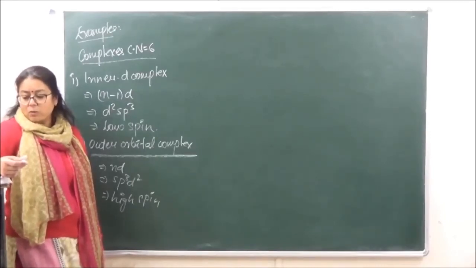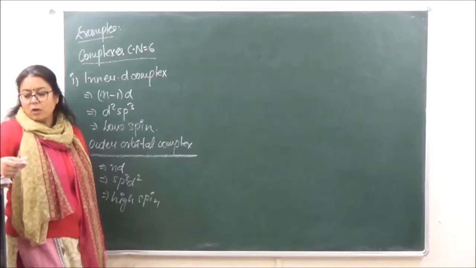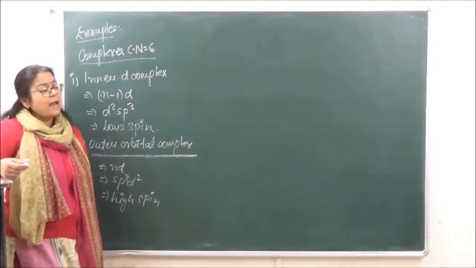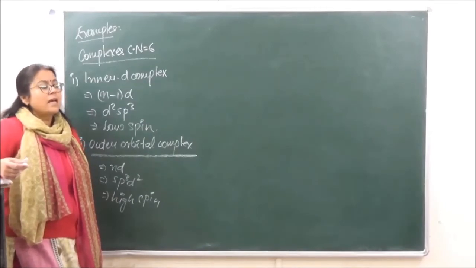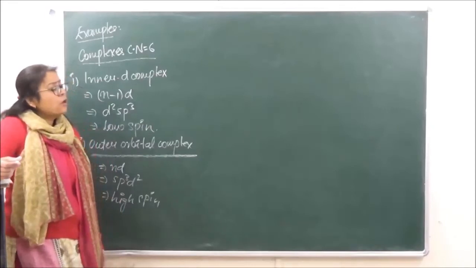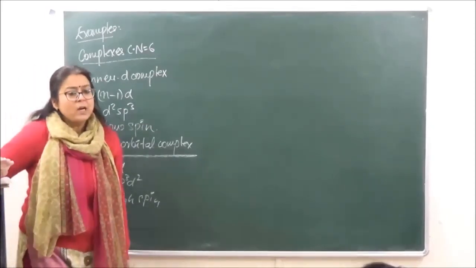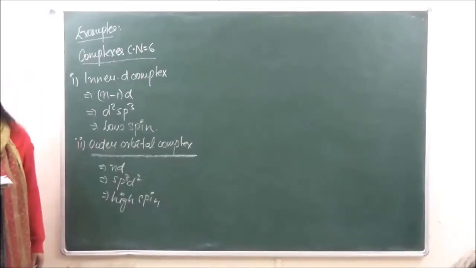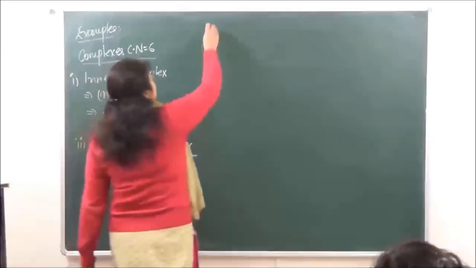The first one which we will discuss is inner orbital complex. In case of inner orbital complex, we may again have weak field ligands and strong field ligands. We are taking an example of an amine complex. Ammonia over here is going to behave as a weak field ligand. Okay? So let's go on to inner orbital complexes.